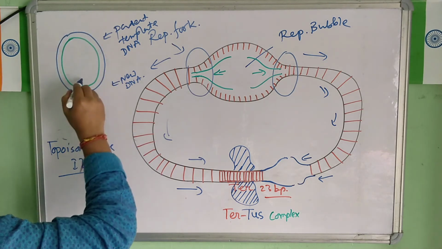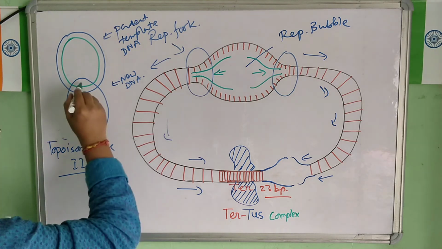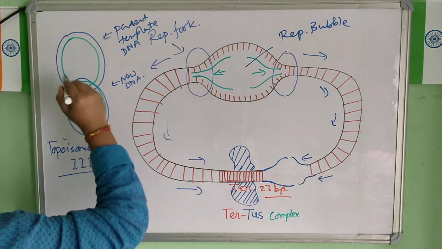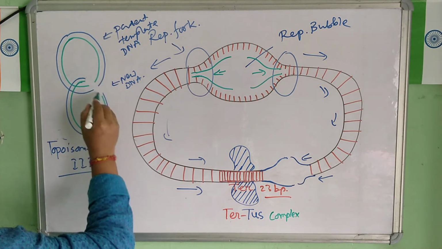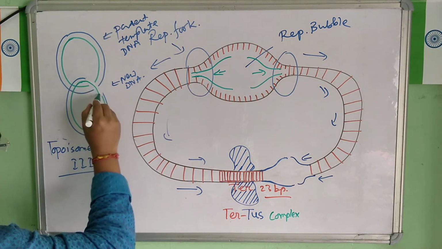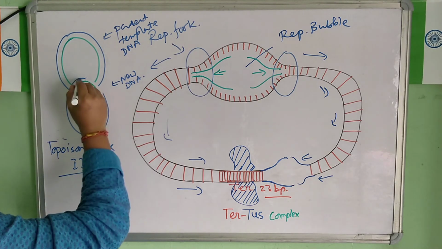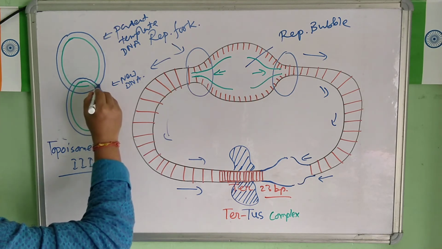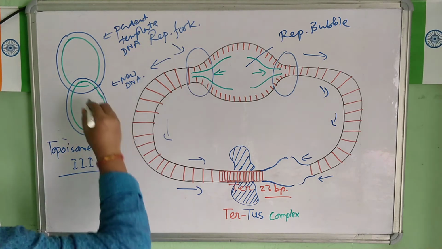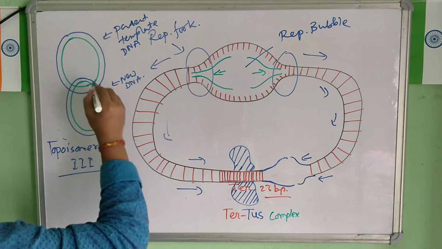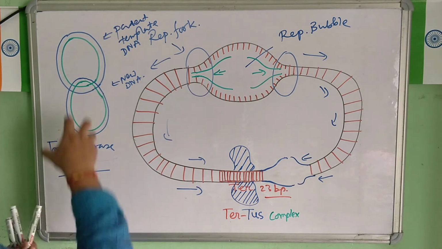Suppose this is one DNA, another DNA will be this parent strand and this newly formed strand. Clear? So this is how they are entangled.